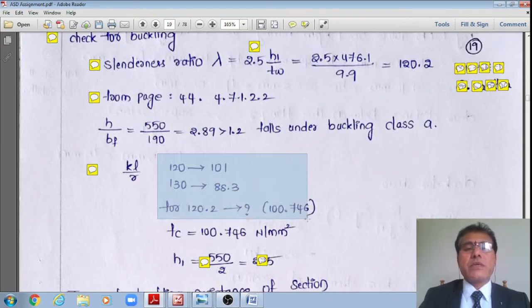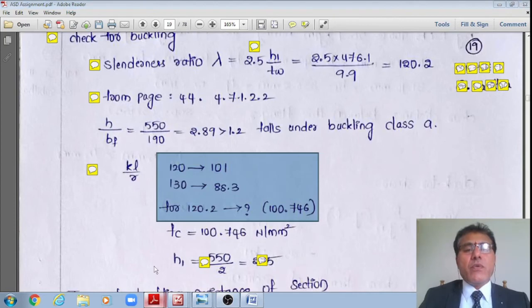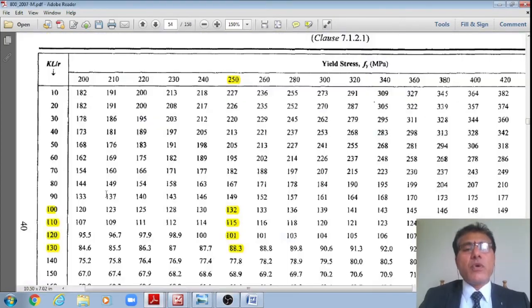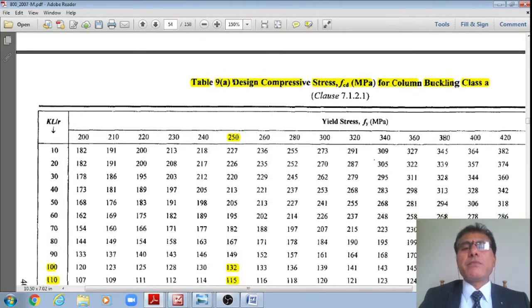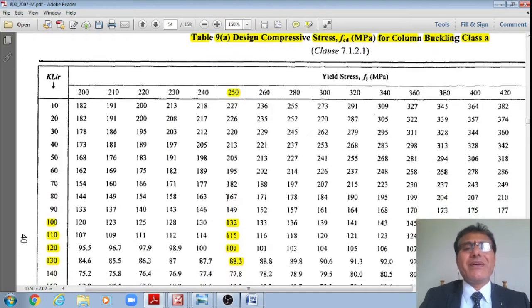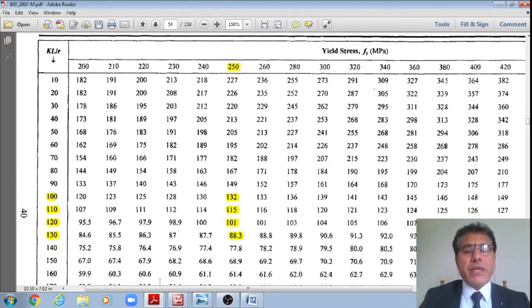This is equal to 101 minus (101 minus 88.3) divided by 10 multiplied by 0.2. That works out to 100.746 Newton per mm square. You please see, for fy equal to 250, for 120 and 130, these are 101 and 88.3 Newton per mm square, the design compressive stress fcd for buckling class A.